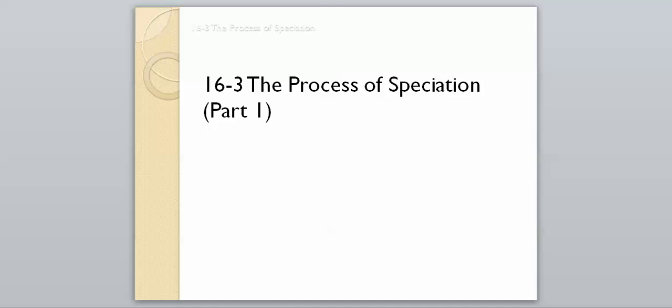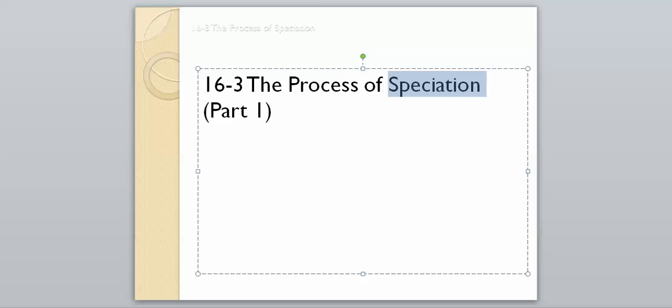Hello Bio. We're on our last section of chapter 16, and this focus is going to be on the process of speciation. So this is going to be an important word. We're going to get the definition of it here in a second. So this entire section is going to focus on what is speciation and how does it occur.